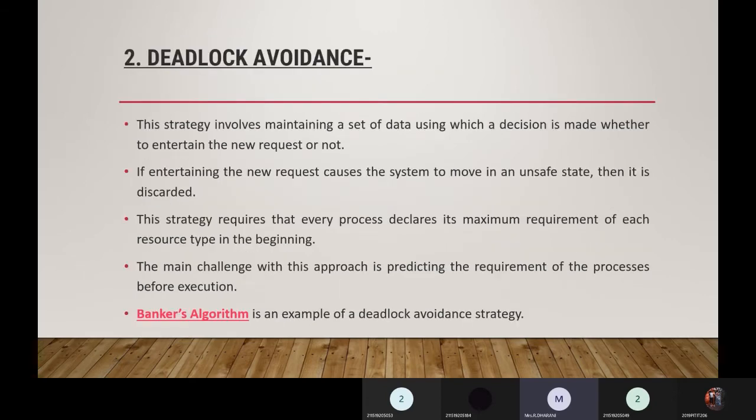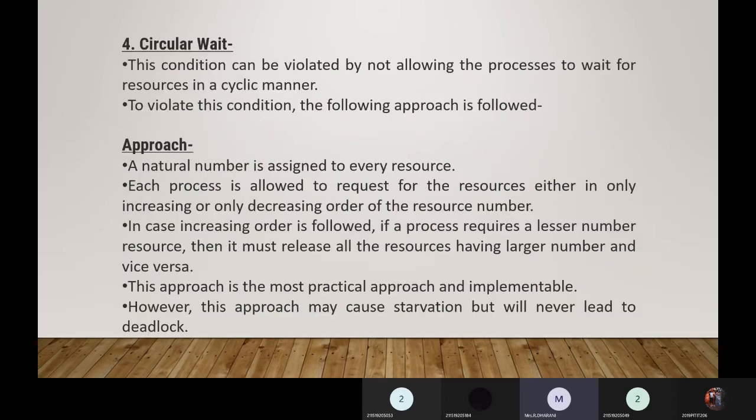The second way of handling deadlock is deadlock avoidance. What we saw so far is how we can prevent deadlock: we need to violate these four conditions. Violating any one of these conditions means the deadlock situation cannot occur.